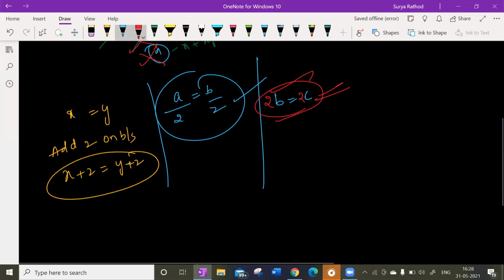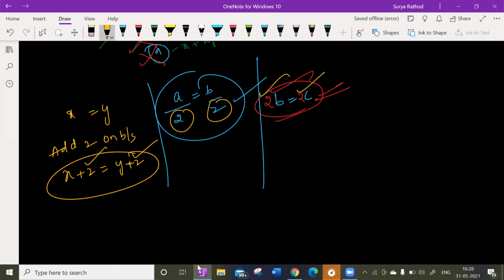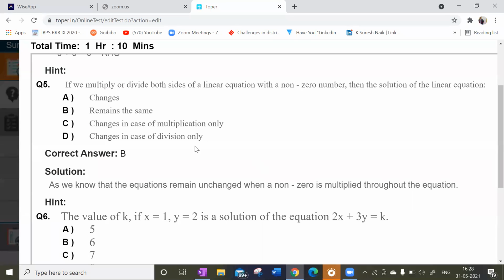So guys, whether you are multiplying, dividing, subtracting or adding, you must use the same number. Look at this here, I'm dividing with the same number, multiplying with the same number, adding with the same number. Subtraction also, same procedure. Getting my point? Yes or no, children? Any doubts in the fifth one? Yes, sir. Understood. Very simple. So option B is correct. Try to understand the question here. If you multiply or divide both sides of a linear equation with a non-zero number, then the solution of the linear equation is what we are getting.